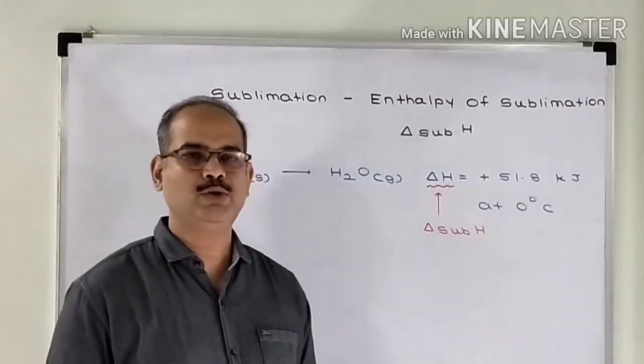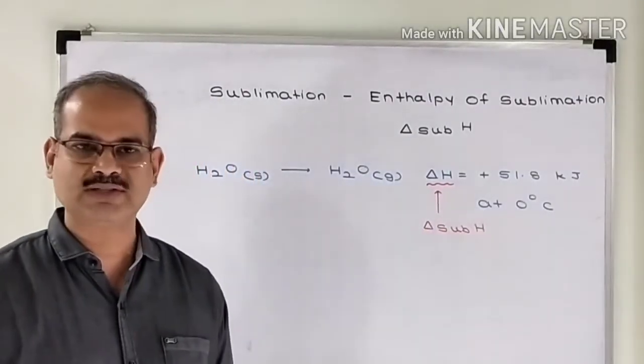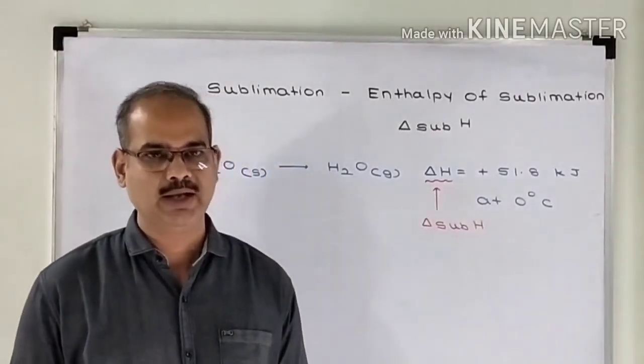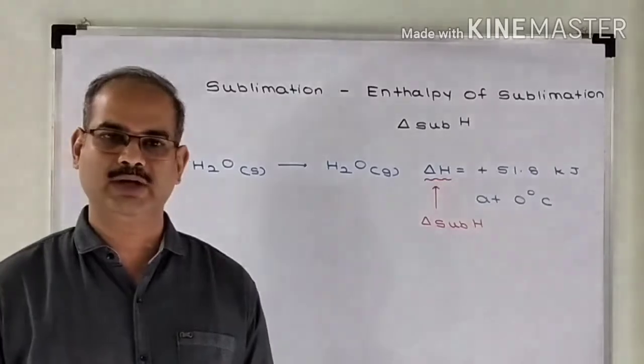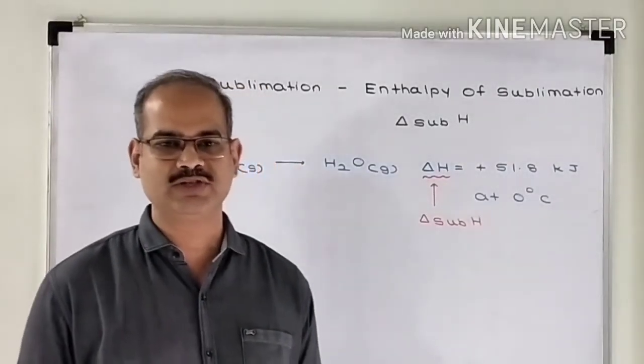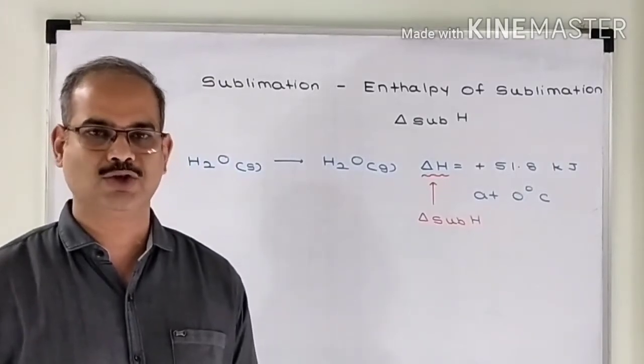Remember, we do not have a reverse process for sublimation. Means any substance in the gaseous state can never be directly converted into its solid state. It has to go into the liquid state and then come into the solid state. The process of sublimation takes place in 2 steps. In order to understand this, let us consider sublimation of ice, that is conversion of ice into water vapors carried out at 0 degrees Celsius.